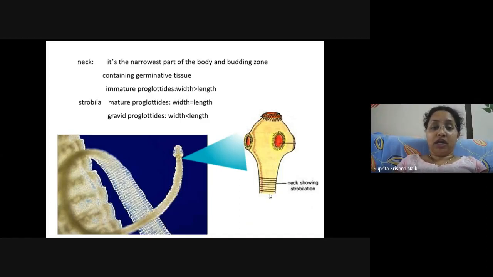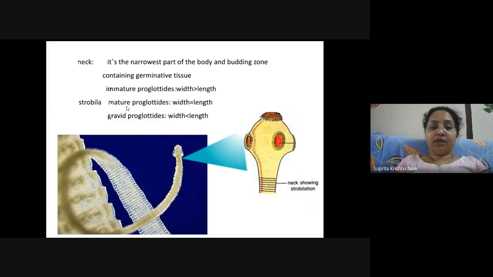When it grows, it gets separated from the body. And each of the segments will contain both the reproductive systems in it. So once it is matured, the gravid proglottids will separate from it and move on.